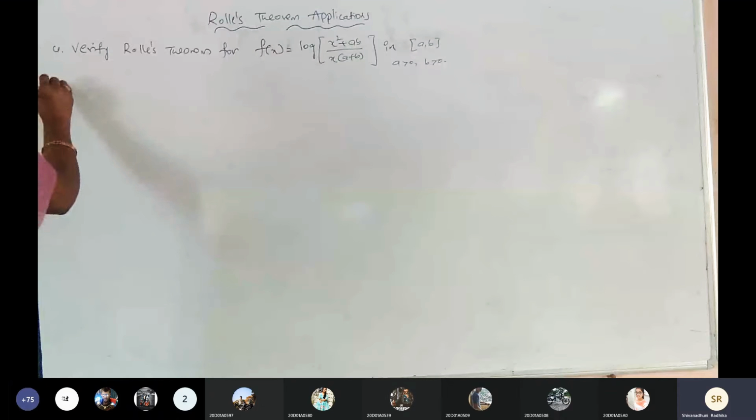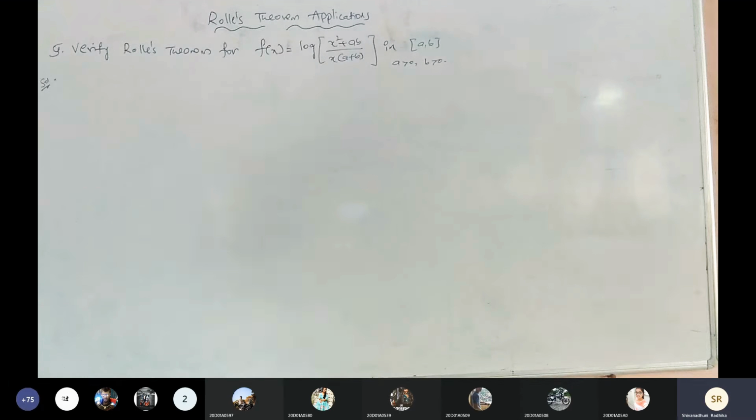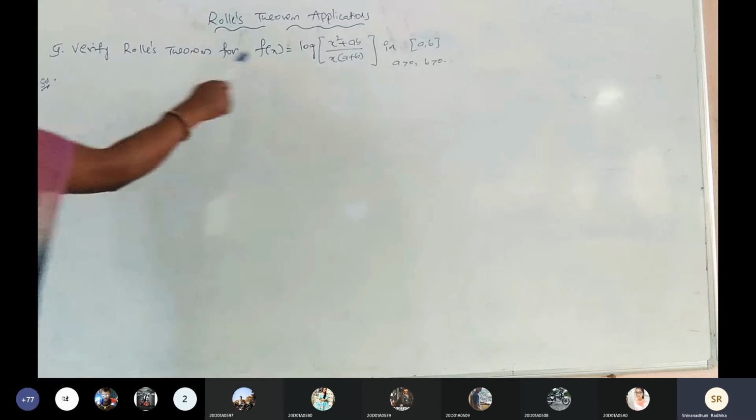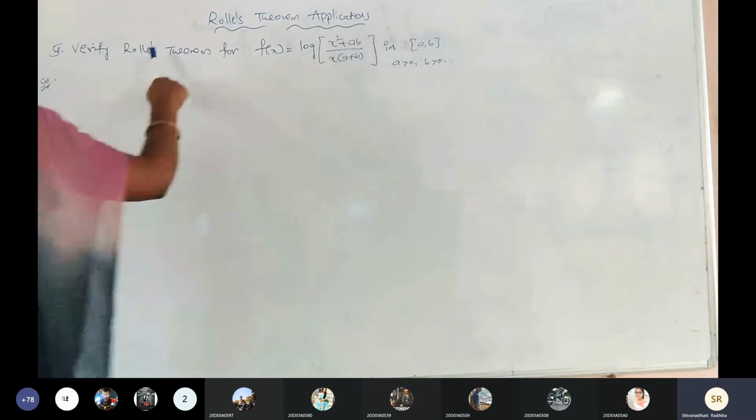That means the values of a and b are positive only, non-negatives. We are not getting negative values. Always the small a and small b are positive values. Is it clear? Now we have to verify whether the given function satisfies the Rolle's theorem conditions or not. Is it clear? Now first of all, I am going to write the given function.